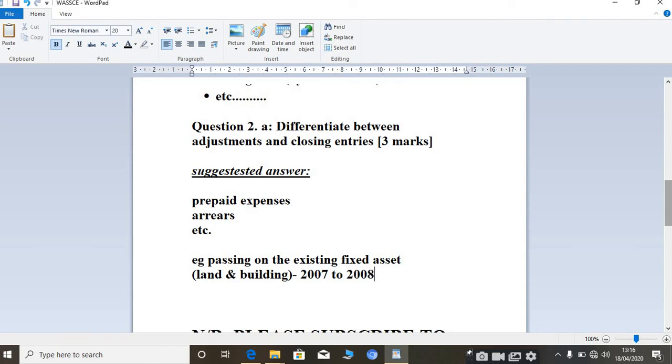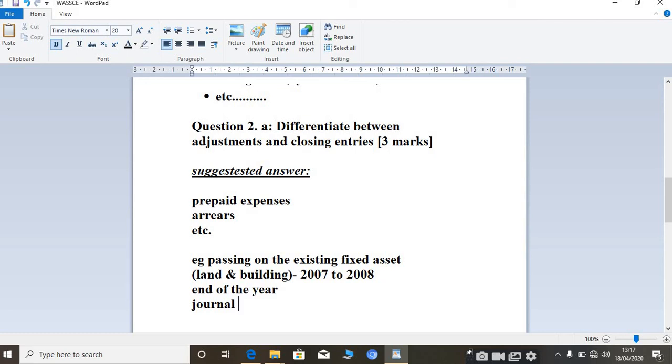And it is done at the end of the accounting year. So the keyword that you have to bear in mind is done at the end of the period, okay? So it is done at the end of the accounting year, at the end of the year, okay? So here the example that we are using will be done at the end of 2007 to 2008. Then with the help of what? Journal. So we use journal to pass on the closing entry, okay?